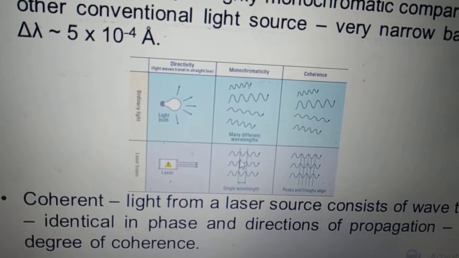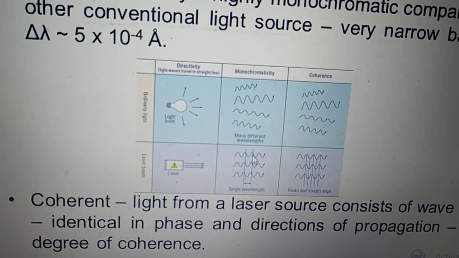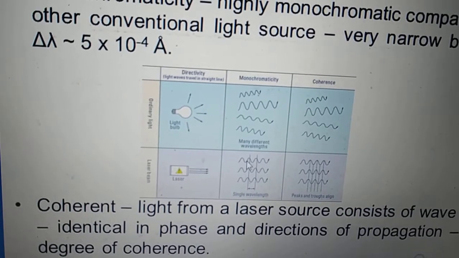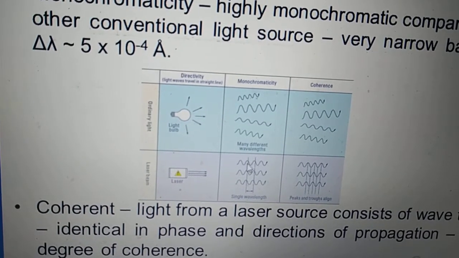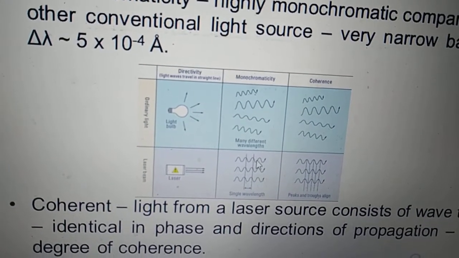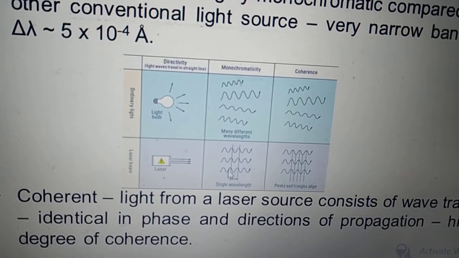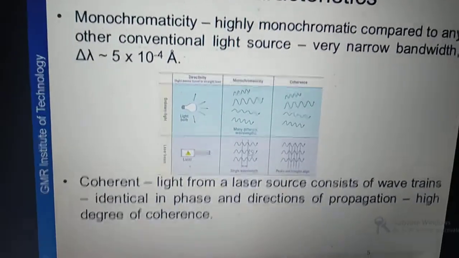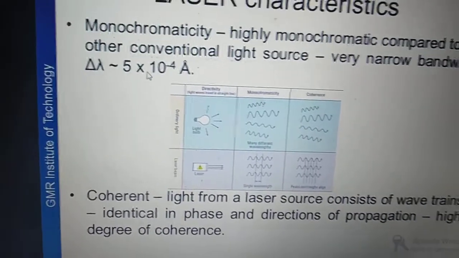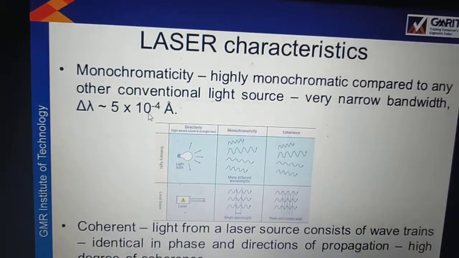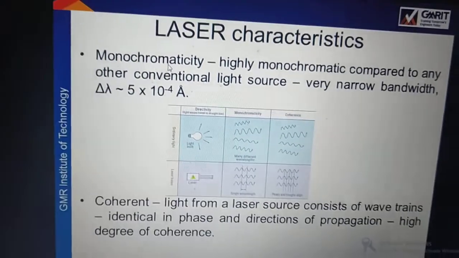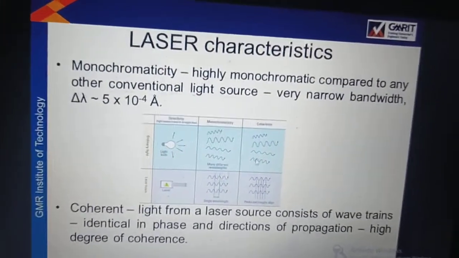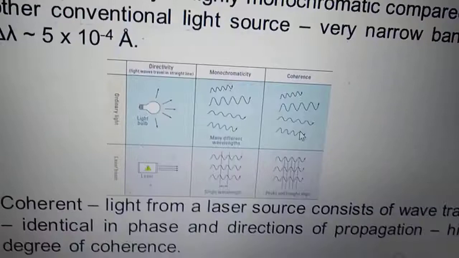The distance between two crests is lambda by 2. So you can see that 2 crests is lambda. For all the light rays emitted from the laser source the wavelength is similar, even though some difference in wavelength will be there, in the range of around 5 into 10 power minus 4 angstroms. So laser light is highly monochromatic, and laser light is highly coherent.